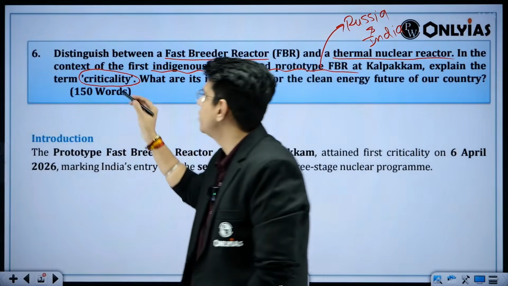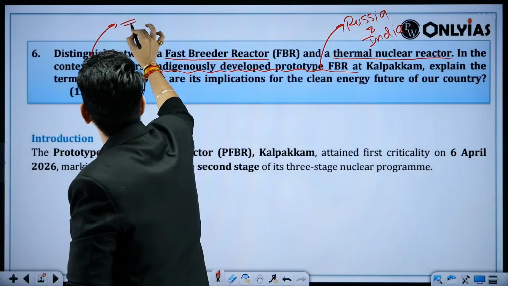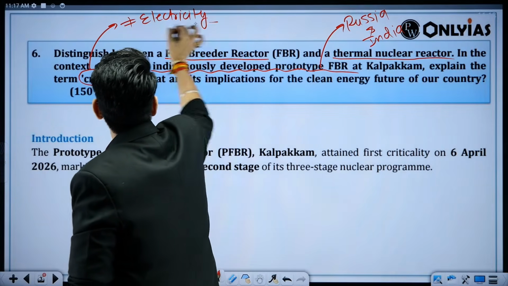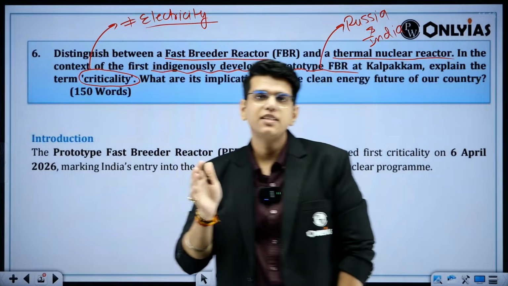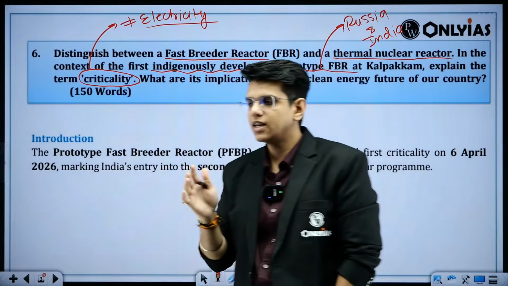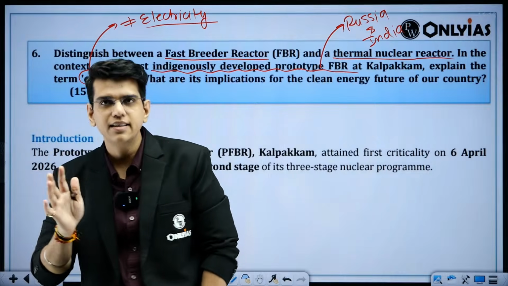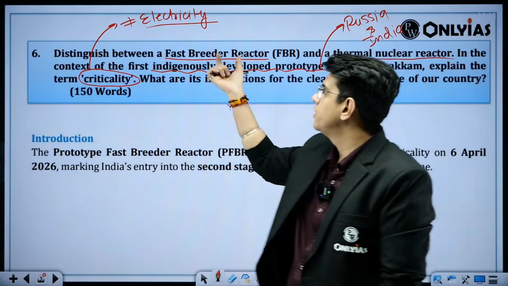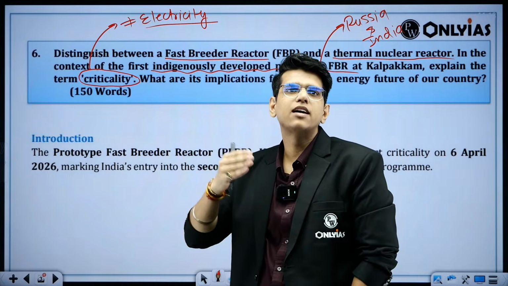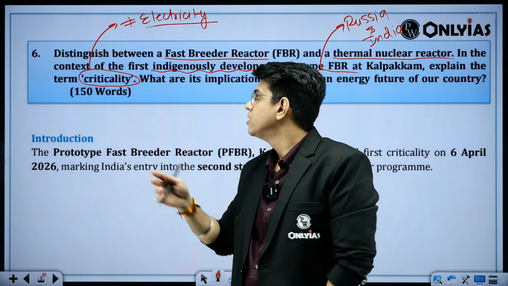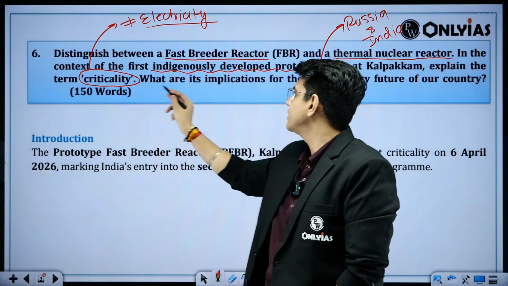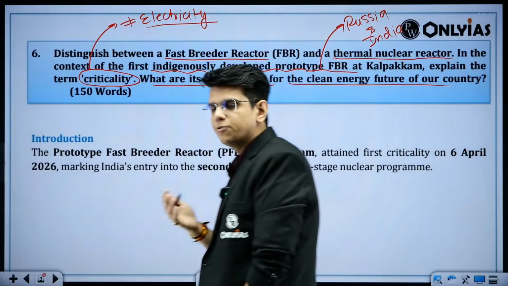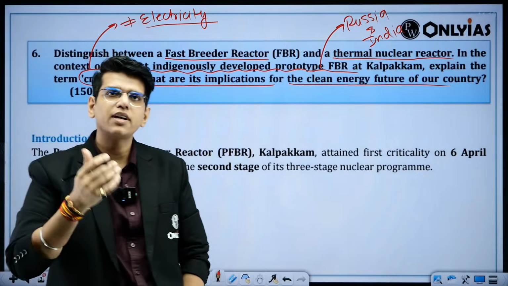First of all, let me tell you, criticality is not equal to electricity. At this moment, we have just proved that the physics works. We have not started using it to generate the electricity. Many people think that when criticality is achieved, we start producing the electricity. Those things happen in stages. So criticality we will discuss, and what are the implications for the clean energy future of our country.